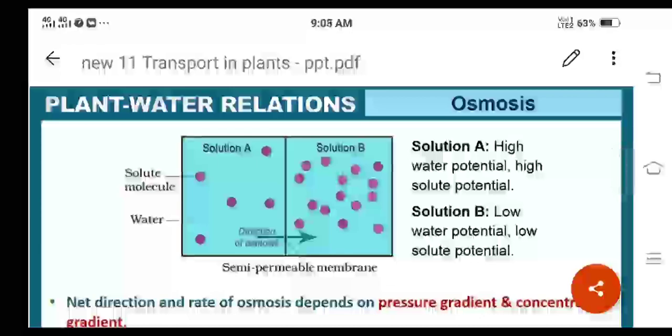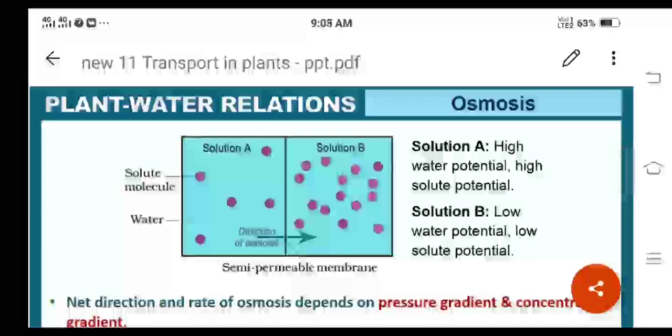Answer will be B. B chamber, the second one, will be having lower water potential. Then next question: solution of which chamber has a lower solute potential? Again it is B only.